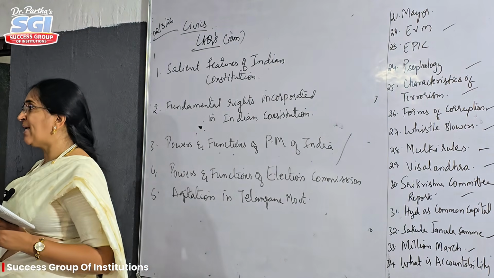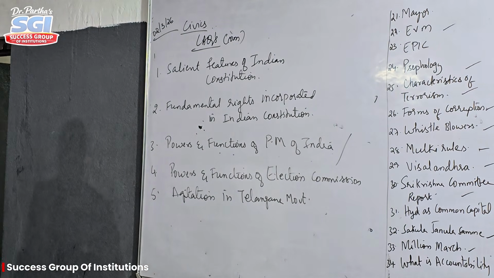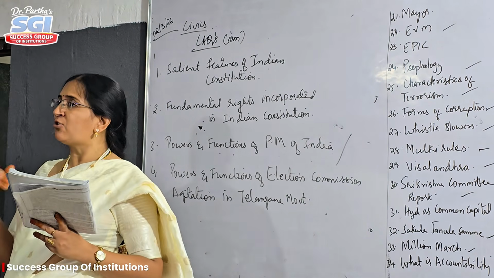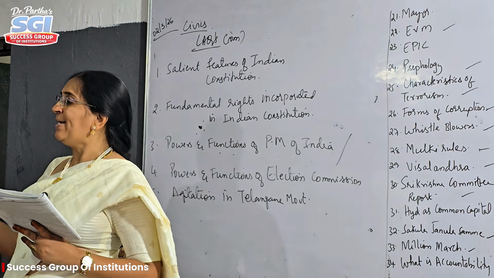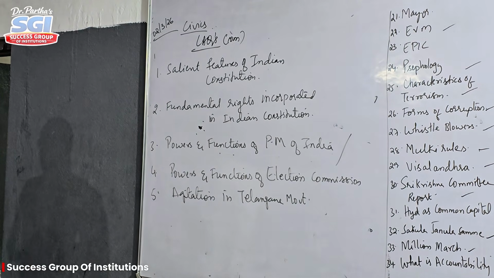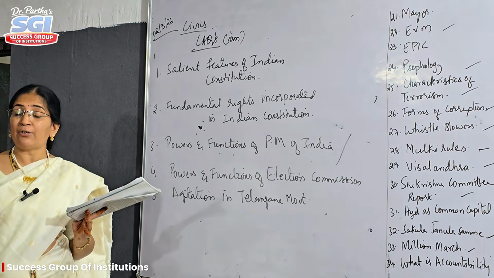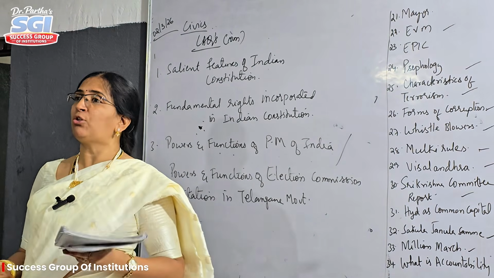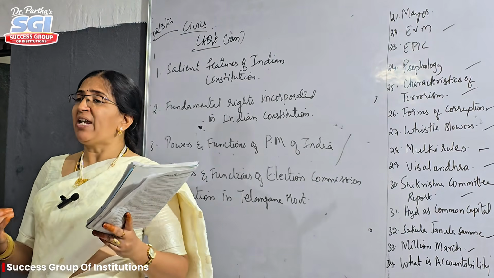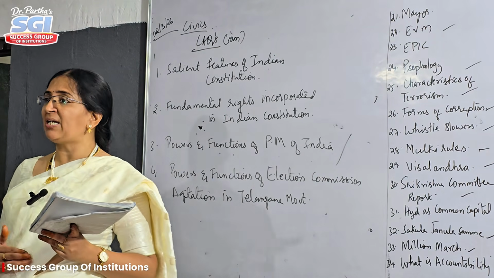When it was 395 articles, there were only 20 parts and 8 schedules. After the development, 485 articles, 22 parts and 12 schedules. Okay, so as it covers everything related to the citizen, all the rights, duties and SC, ST related things, we can say that the Indian Constitution is a detailed Constitution.